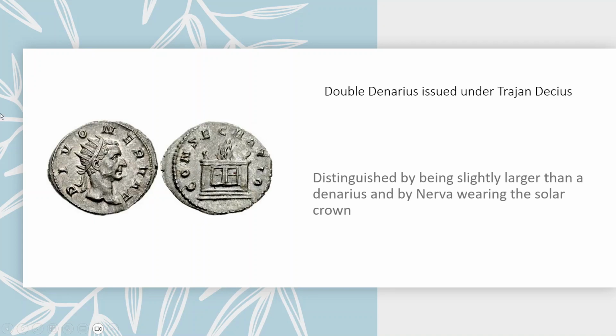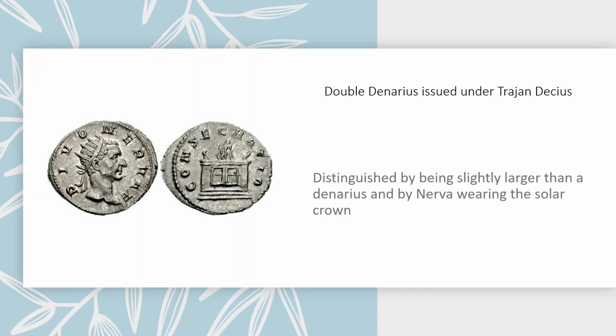About 150 years after Nerva's death, another emperor, Trajan Decius, put his portrait on coins again in restitution issues in the Divi series. So in that series, Trajan Decius, this is not the same Trajan that succeeded Nerva. This is a later emperor. He would put the portraits of prominent emperors of the past on a coin, marking their divinity or their consecration as gods.